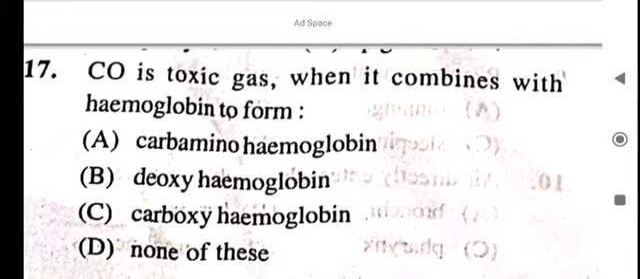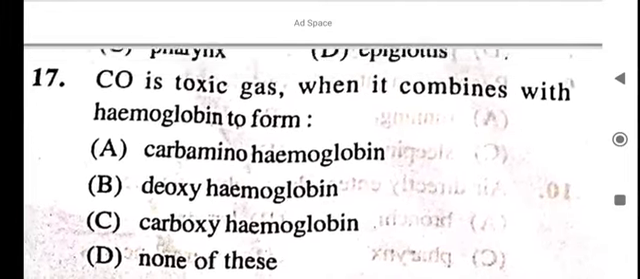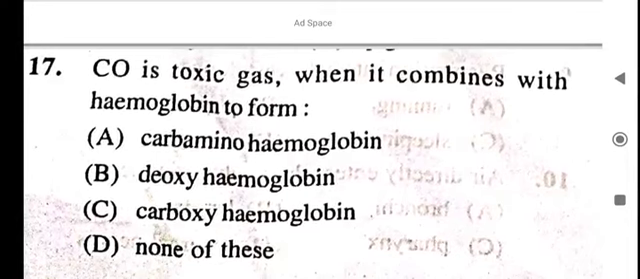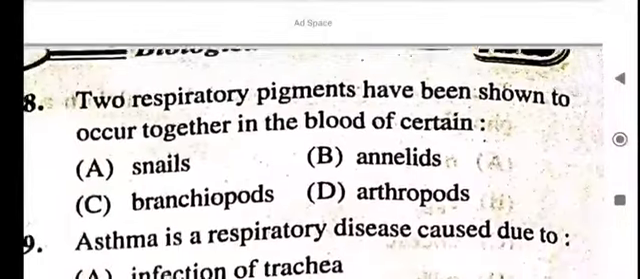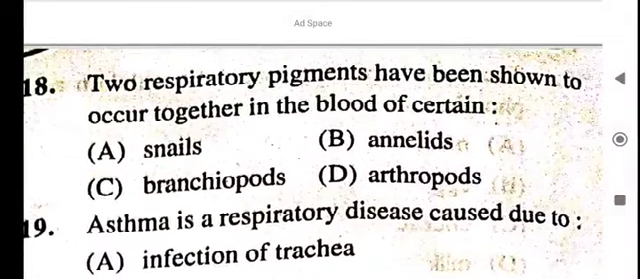Next question. CO is a toxic gas. When it combines with hemoglobin, it forms what? Carboxyhemoglobin. Okay, C is the answer. CO is a toxic gas, when it combines with hemoglobin it forms carboxyhemoglobin.